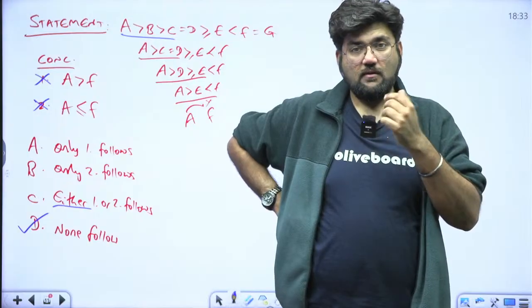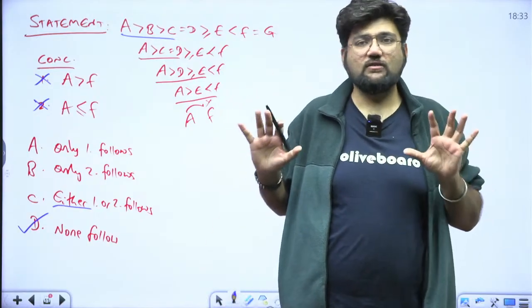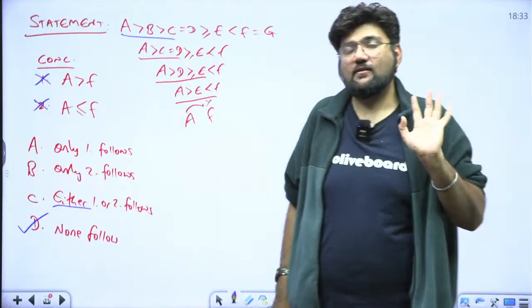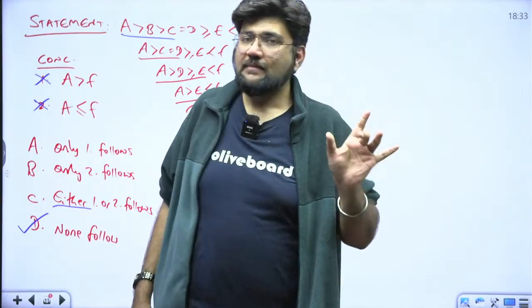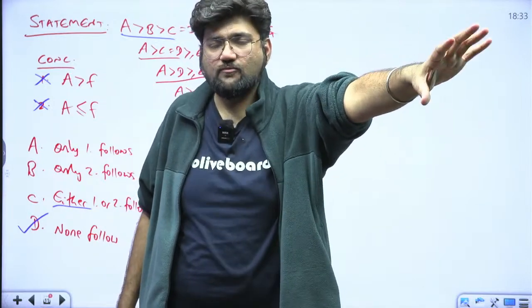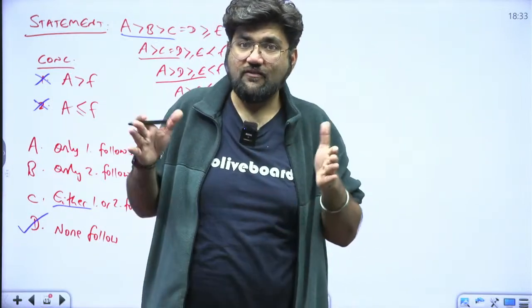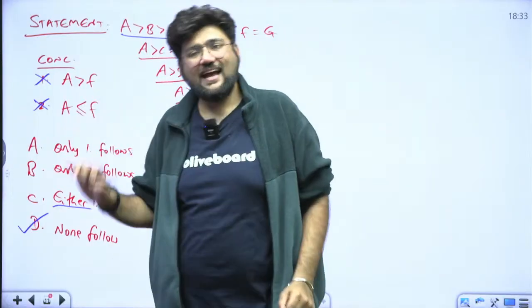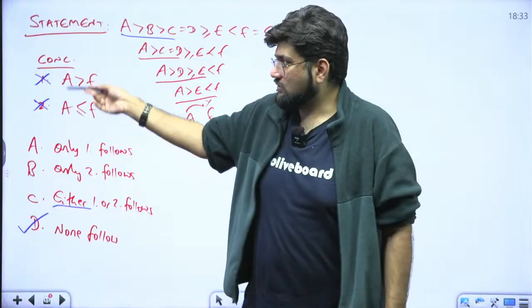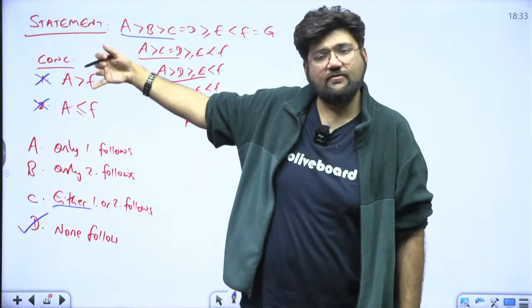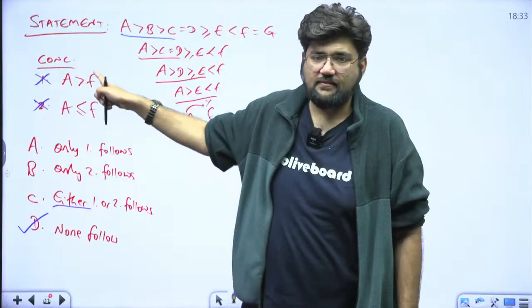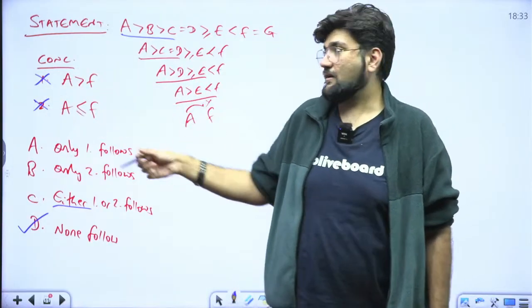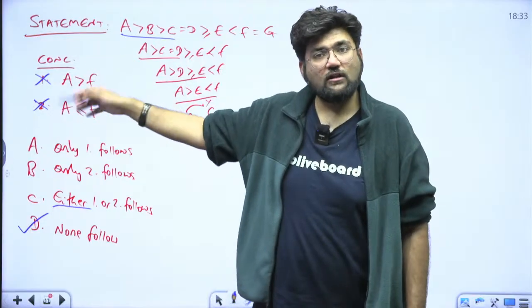Both these conclusions are individually incorrect, right? But if I take them both together, either one of them will be right. Which one is right, I still don't know. I don't know whether the Santosh my friend spoke to is a male or a female. But I know that if I take both these conclusions together, at least one of them is definitely correct. And that exactly is the case of either or. Individually, they are wrong. I can't say 100% A is greater than F. Neither can I say 100% A is less than equal to F, because the relationship between A and F cannot be determined. But if I take them together, they are covering all the cases.